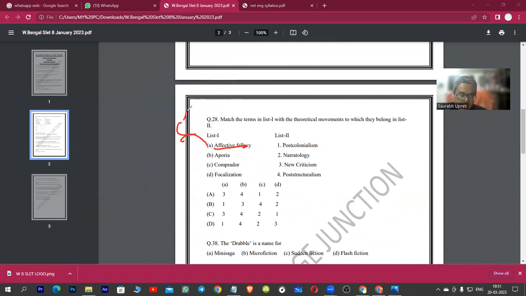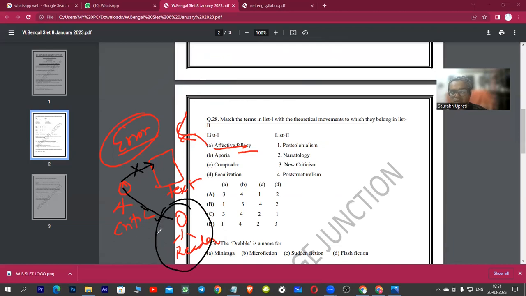In this term, what is fallacy? Fallacy is error. And what is affective fallacy? Please pay attention. It is when it is done from the critic's point of view. I am drawing a quick diagram here. For example, this is a critic, this is a text, and this is the reader. Okay, when a critic, instead of going directly to the text, tries to understand the text through the influences of the reader, that means he is committing a fallacy.